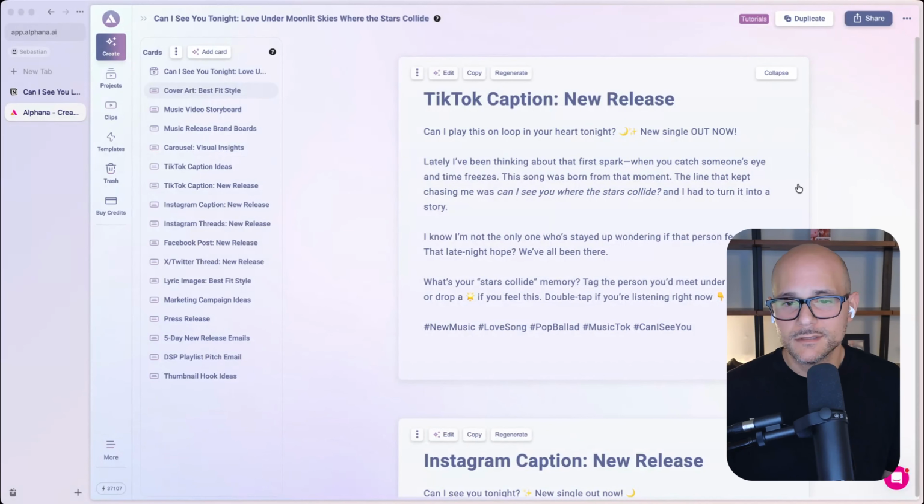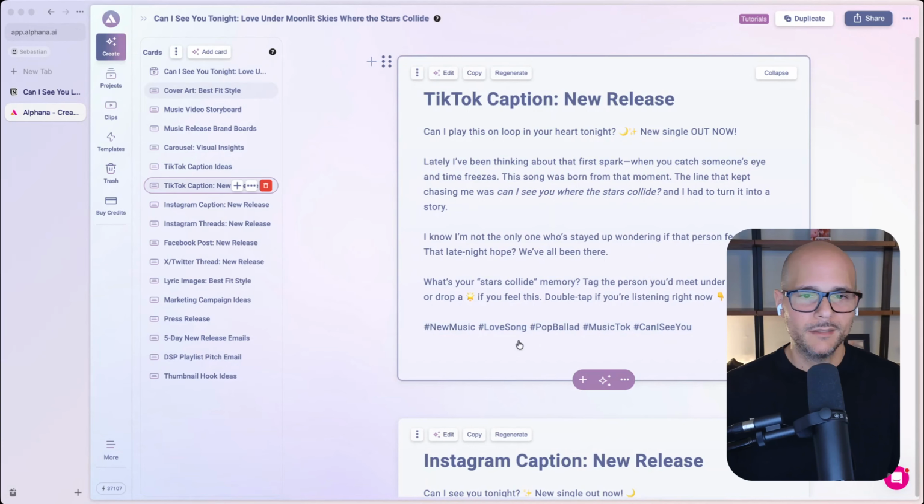And it puts the necessary hashtags in here, right? It's a pop ballad, it's new music, it's a love song, it's called Can I See You? Like, it weaves in concepts of the song into the caption of the post, adds a personalization layer of how this song was born. And now you could drop this with the audio in the background or short video and put that onto TikTok as a caption.